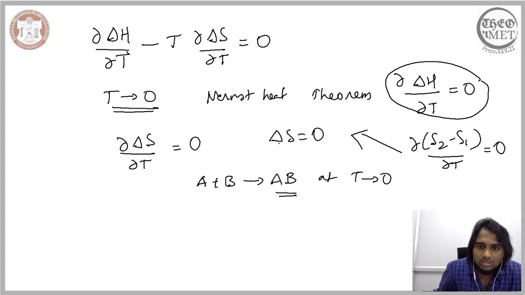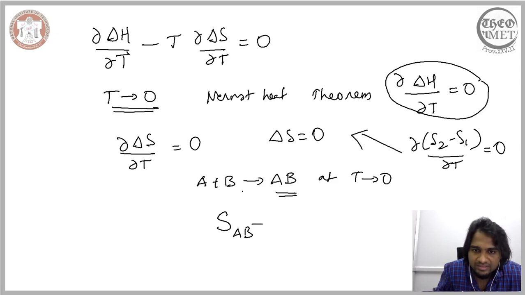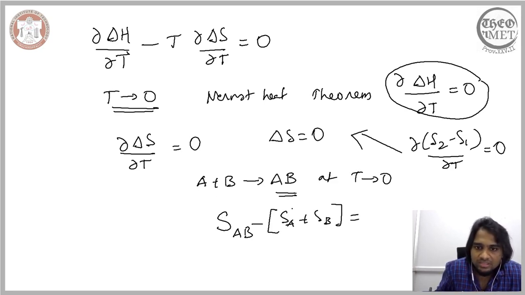So delta S for this reaction would be the entropy of the product minus the entropy of the reactants, that is SAB minus SA minus SB.